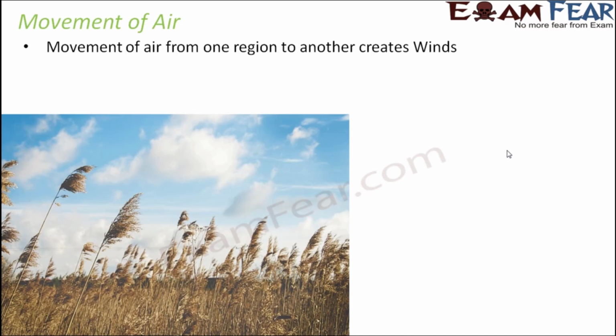Now the first question is, from where does air move? Air always tends to move from a region of high pressure towards a region of low pressure. So if you have a high pressure region and a low pressure region, then what happens? Air tends to move from the high pressure region to the low pressure region. Now the next obvious question is why? Why does air move from high pressure to low pressure regions?